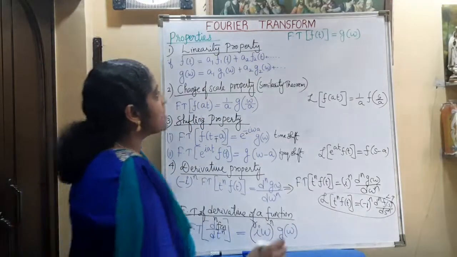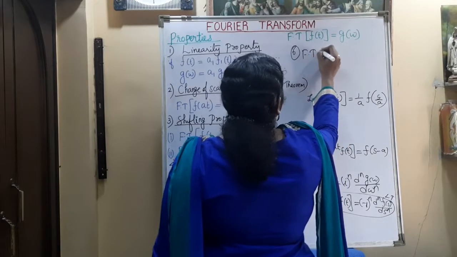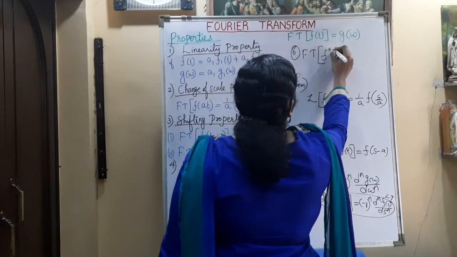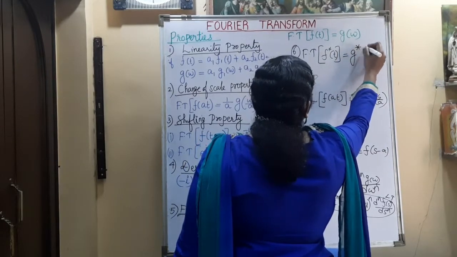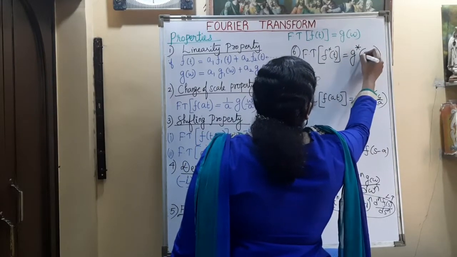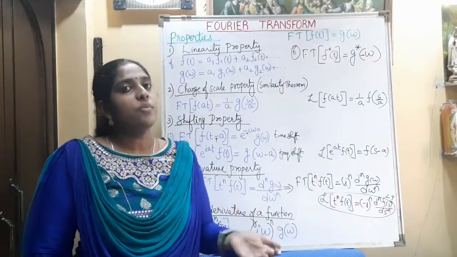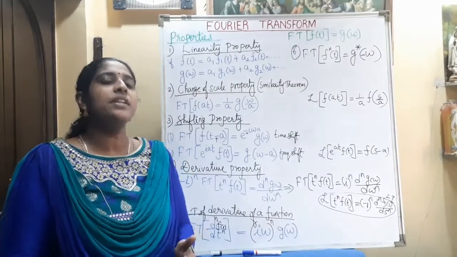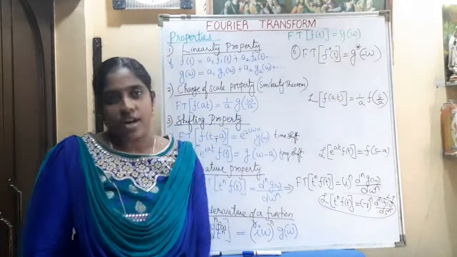One more property we can study is the complex conjugate. The Fourier transform of the complex conjugate of the given function will be the complex conjugate of the Fourier transform of that function itself.